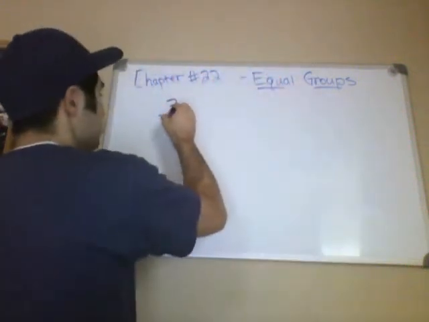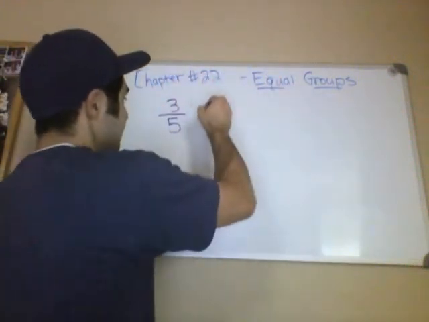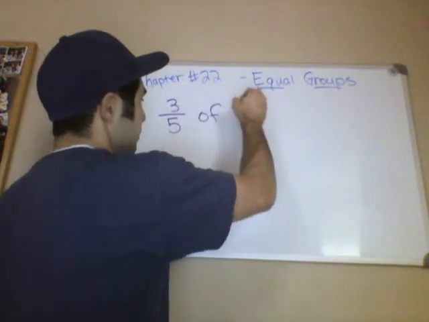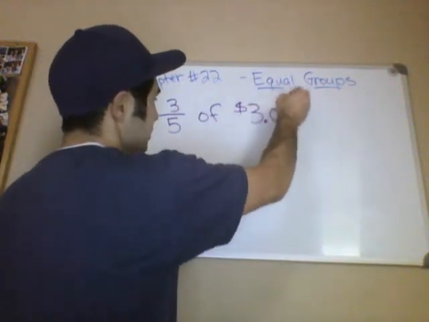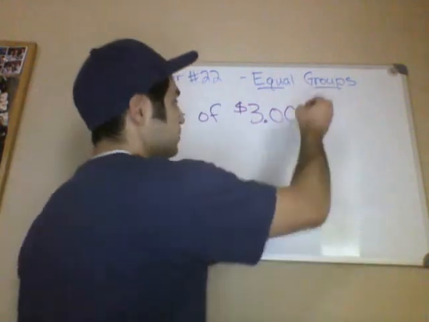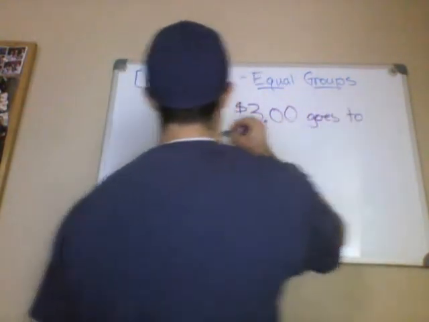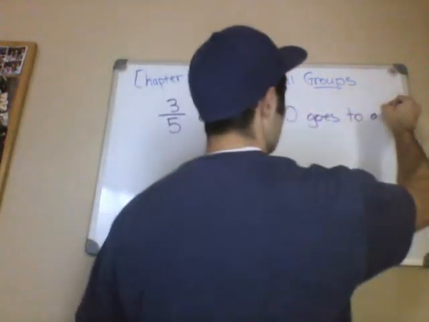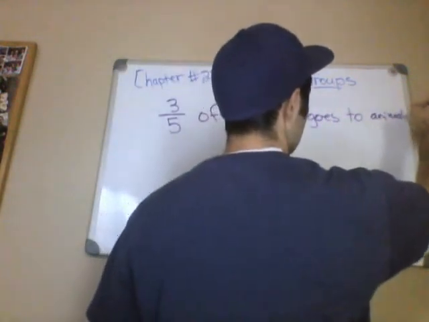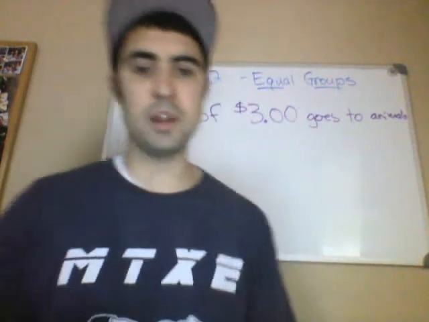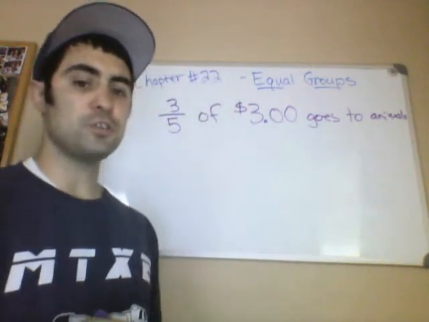So that would be 3/5 of the money, which is $3, goes to animals. Okay, almost ran out of room there. 3/5 of $3 goes to animals.